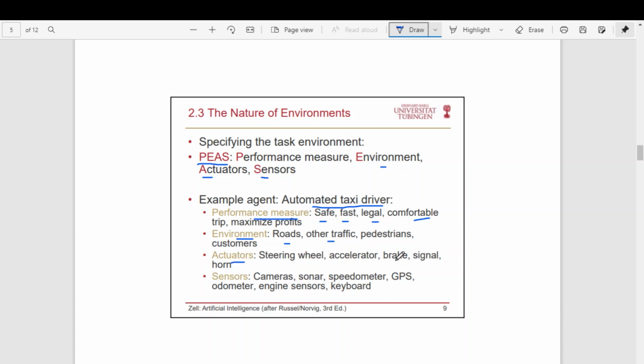What are the actuators in an autonomous vehicle? Steering wheel, accelerator, brake, horn, all these are the actuators. Sensors: cameras, speedometer, GPS, engine sensors, keyboard, all these are the sensors which are connected with an autonomous vehicle agent.